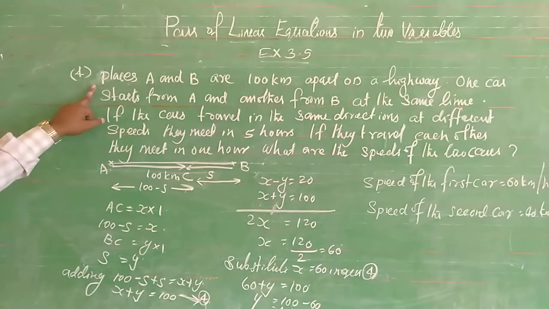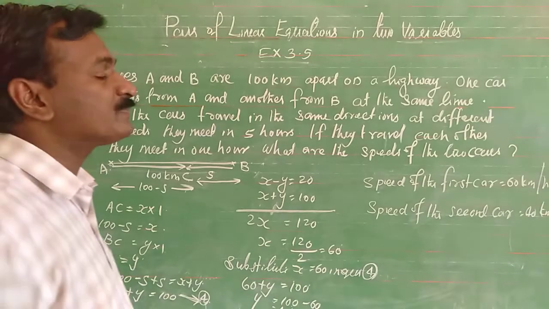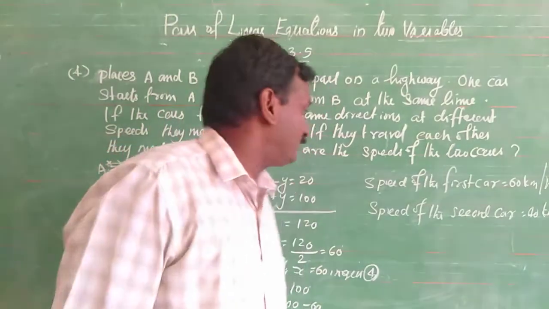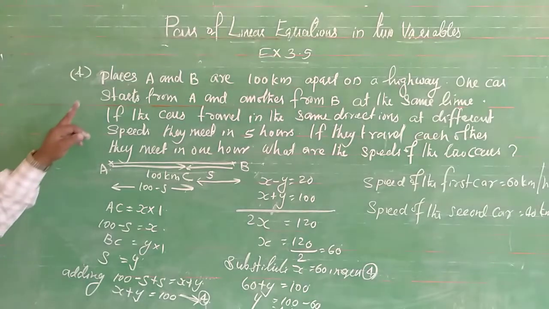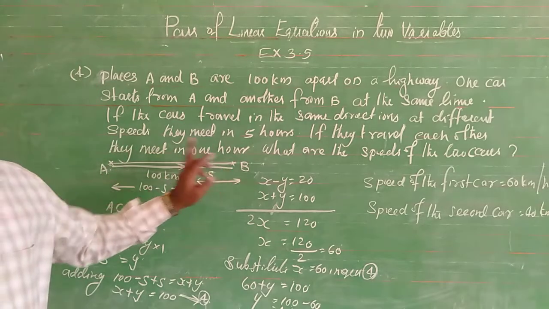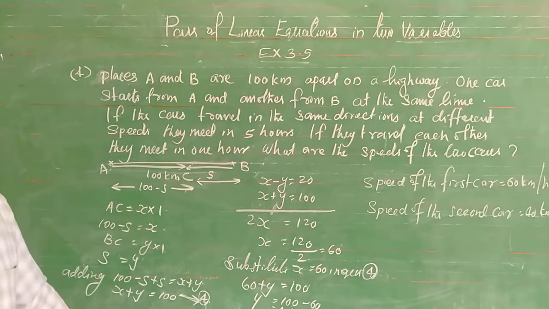And now I'll repeat the question. Places A and B are 100 kilometers apart on a highway. One car starts from A and another from B at the same time. If the cars travel in the same direction at different speeds, they meet in 5 hours. If they travel toward each other, they meet in 1 hour. What are the speeds of the cars? We want to find this. The first condition we are taking: A and B, the distance is 100 kilometers.